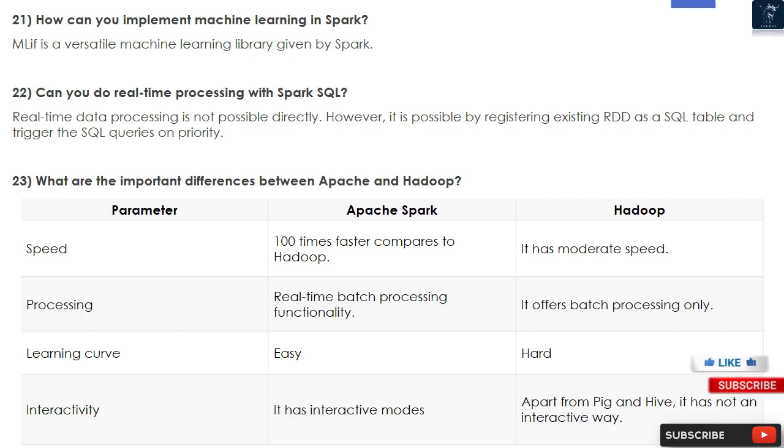23. What are the important differences between Apache Spark and Hadoop? Parameter: Apache Spark, Hadoop. Speed: Spark is 100 times faster compared to Hadoop, which has moderate speed. Processing: Spark has real-time and batch processing functionality, while Hadoop offers batch processing only. Learning curve: easy for Spark, hard for Hadoop. Interactivity: Spark has interactive modes, while Hadoop, apart from Pig and Hive, has no interactive way.